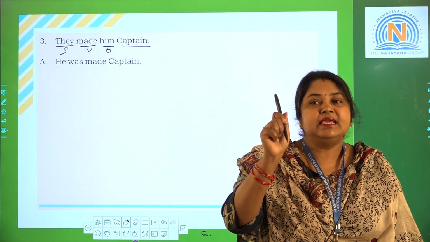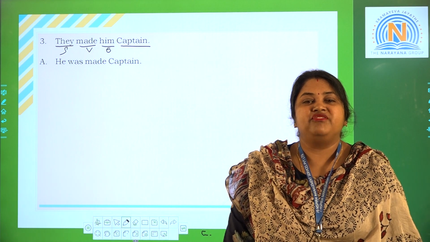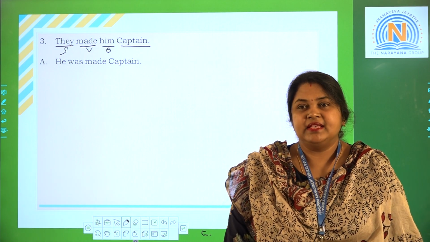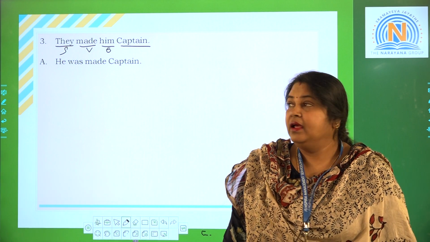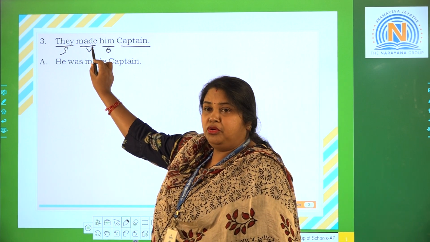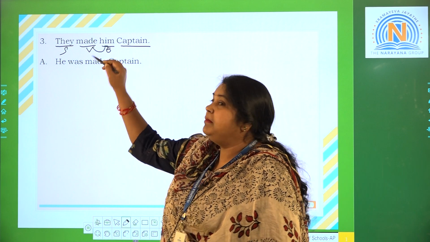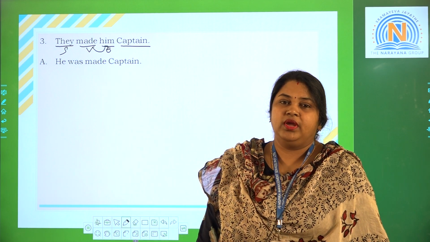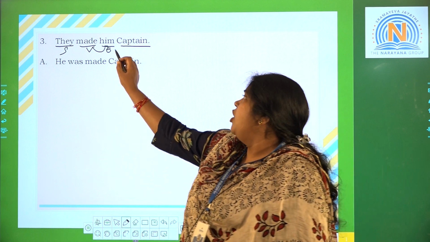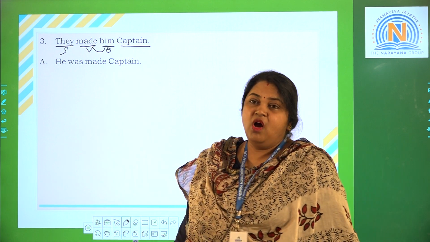It takes a single object after it, that is him, immediately after it. Here him is the object and captain is the complement.